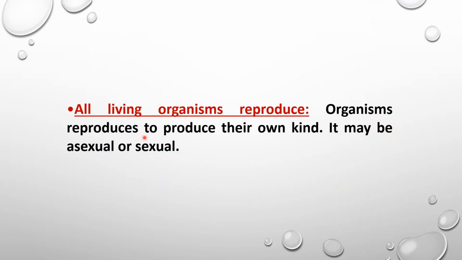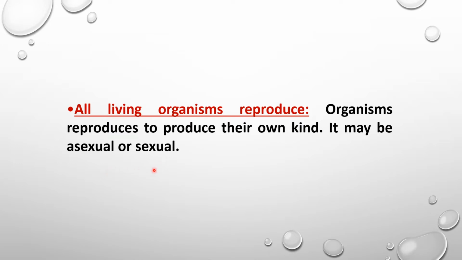Next, we can say that all living organisms reproduce. Reproduction is one of the abilities of all living organisms, and by this process all living organisms produce new members of their own kind. There are certain modes of reproduction: living organisms can reproduce asexually or sexually.